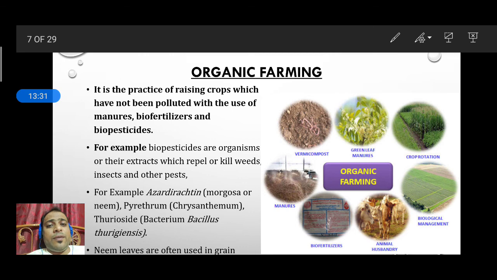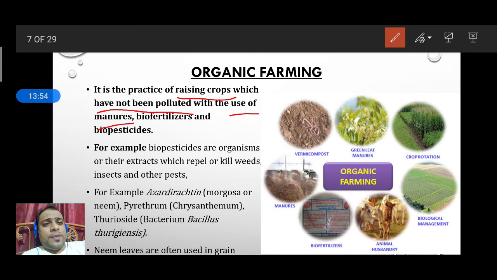Organic farming is a type of farming in which we practice methods which do not pollute our environment, such as raising crops without pollution and using only manures, biofertilizers and biopesticides. The simple funda is to use things which do not produce any pollution.